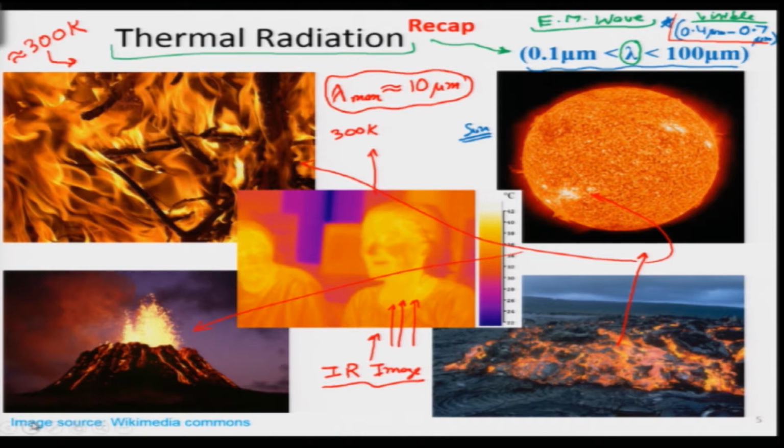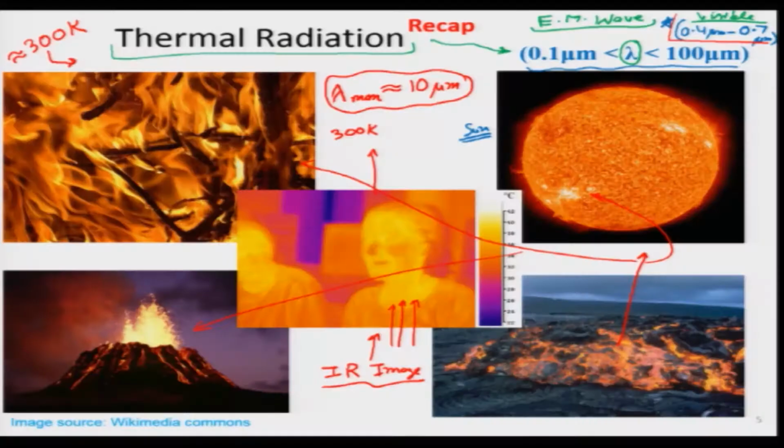What I really started off last lecture was some concept of thermal radiation. As can be seen in all these photographs, all these bodies, which could be at various temperatures, are emitting thermal radiation spontaneously. This is a law of nature: any body which is at a certain temperature, for instance a hot cup of tea in front of me, or even my own body at room temperature, about 32 to 35 degrees skin temperature, is going to radiate. High temperature bodies radiate more.